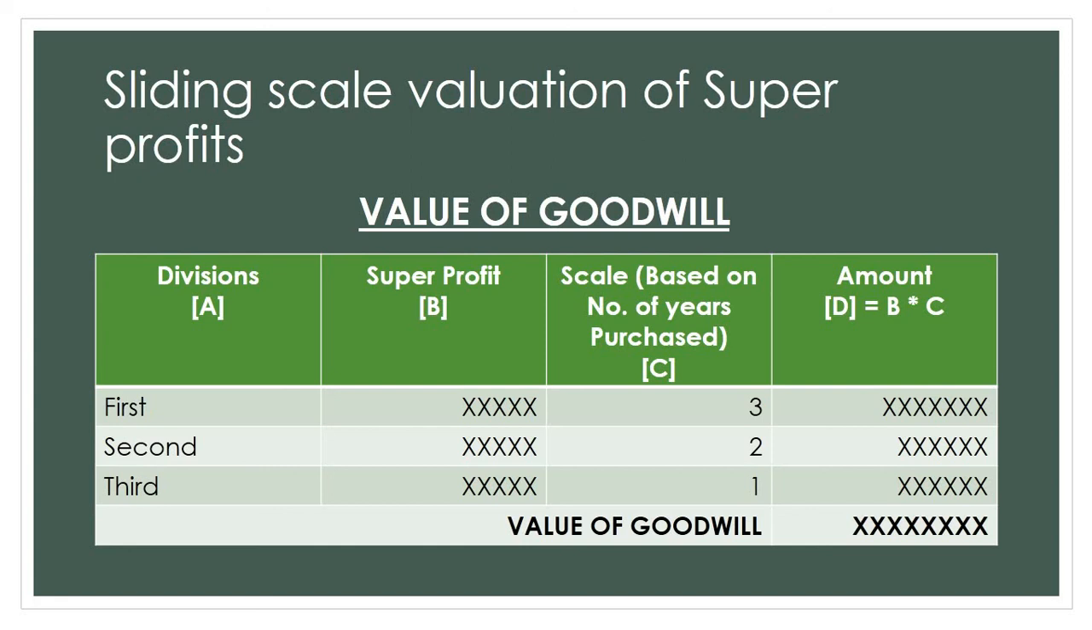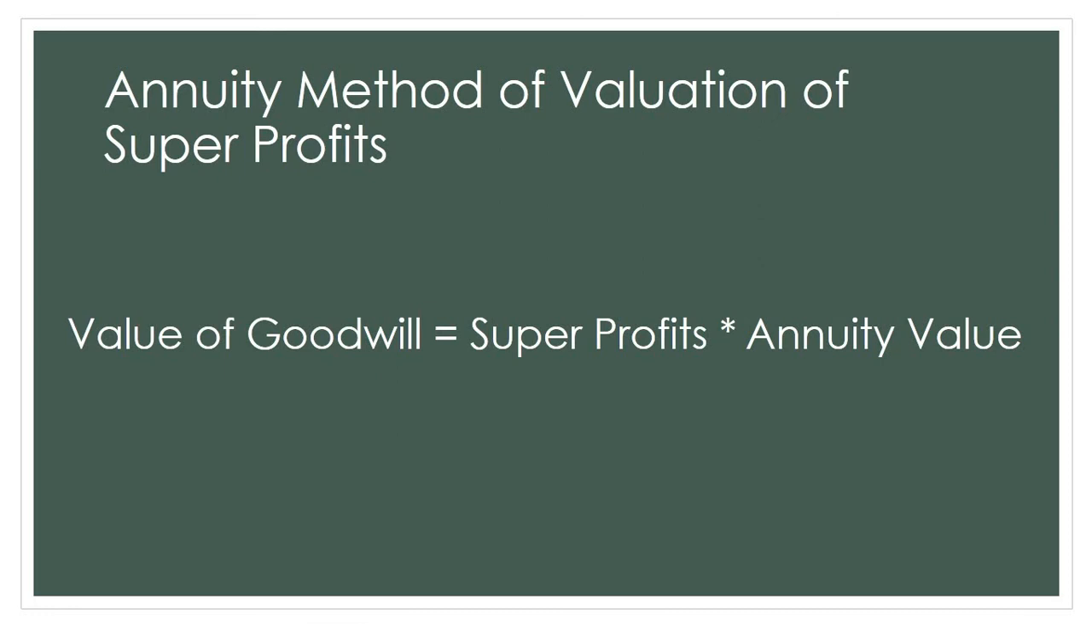And the last type is capitalization of super profit. This is also similar to how you capitalized your average profits. You will do the same thing here. The only thing is you will be taking super profits instead of average profits. So value of goodwill is equal to super profit into 100 divided by normal rate of return. All right. With this, you are capitalizing your super profits, and that will become the value of goodwill. So finding out value of goodwill using super profits is easy, but calculation of super profit in itself is difficult.